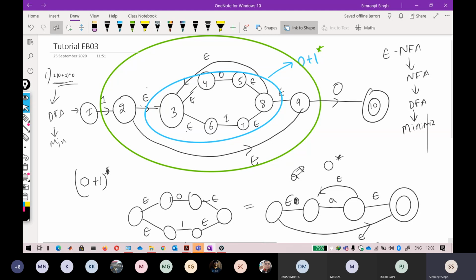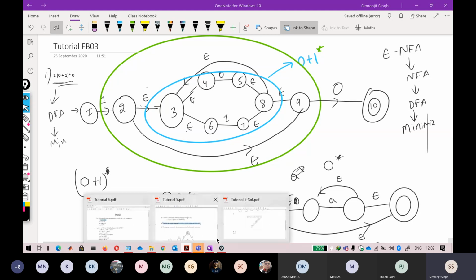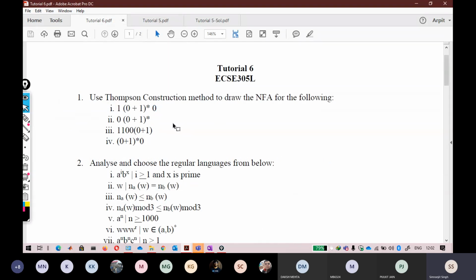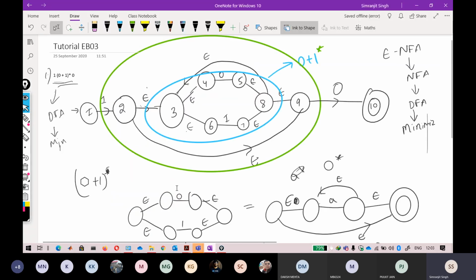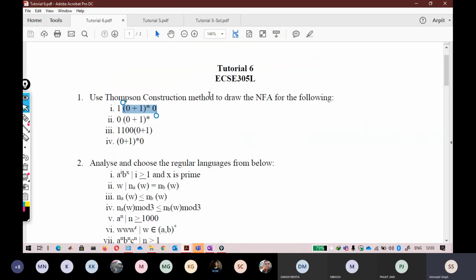Okay, so again, the next question. All the questions are based on the first one. If you see, the first one covers all the things. Okay, so 0 plus 1 star, 1 followed by 0 plus 1 star is covered in the second one, and this is just a straight question. There is no trick to it. There is no raised to power star here, so I don't think that will be a problem. So this is one of the easiest questions, and this 0 plus 1 star is just the same question, only 1 is not coming. Okay, so if you delete this first state, this second state will become your initial state, and that is the answer to the fourth one. Okay, so I think you get the point here.